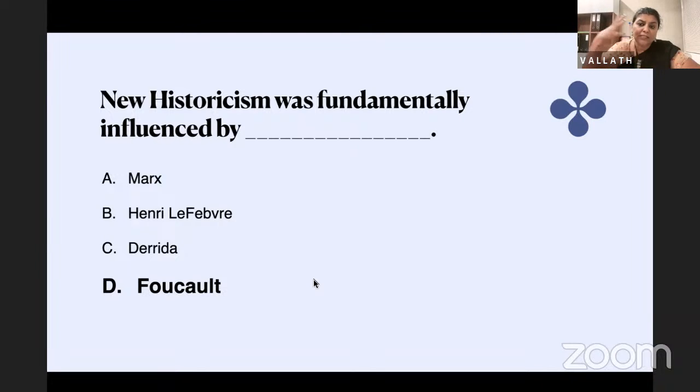Archaeology is not a continuous history, but fragmented history. History that talks about the documents, not about the overarching story of history. So that is why Foucault's ideas influenced New Historicism. Because New Historicism also understands history as not a grand narrative, but as influenced by so many elements of culture, and history as discontinuous.